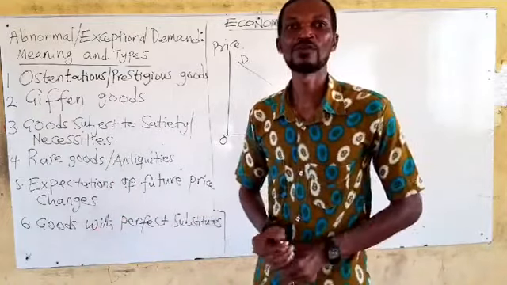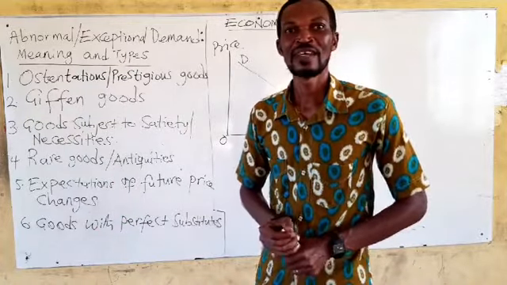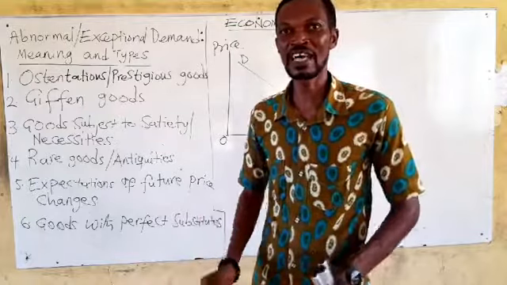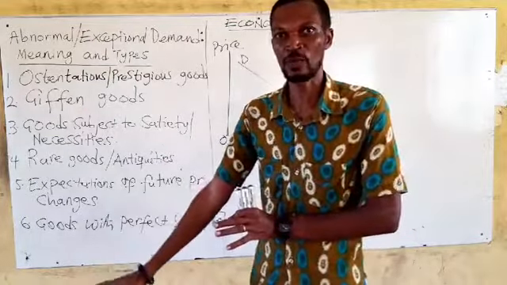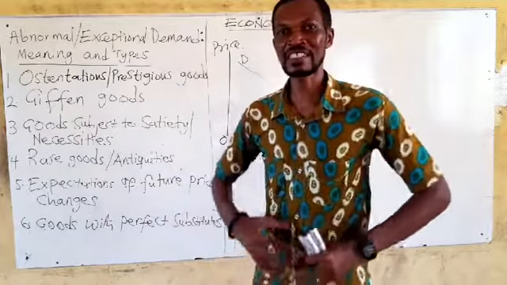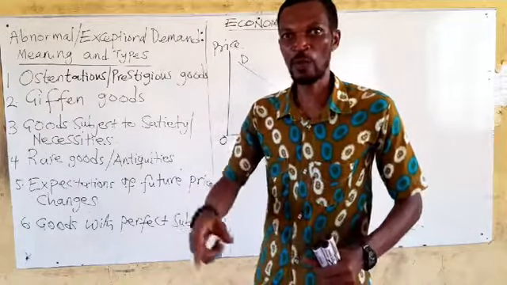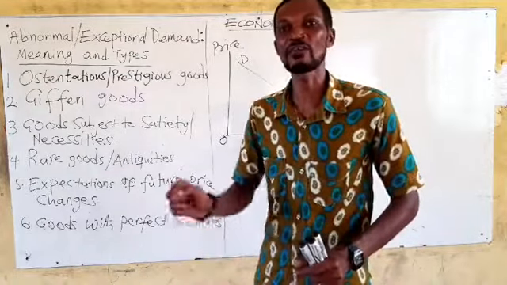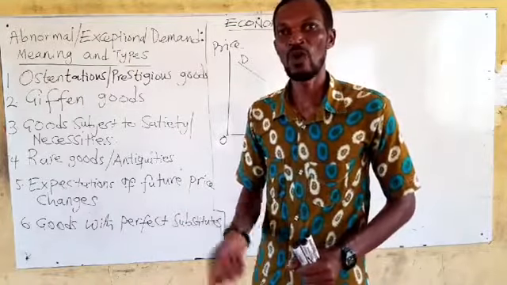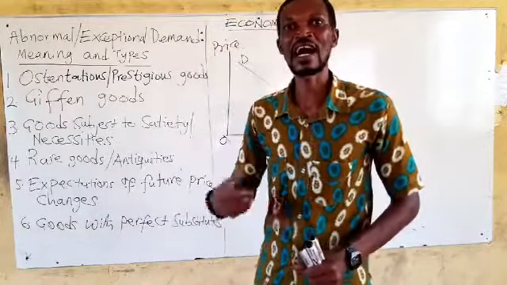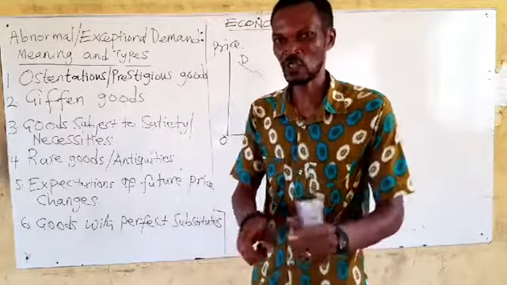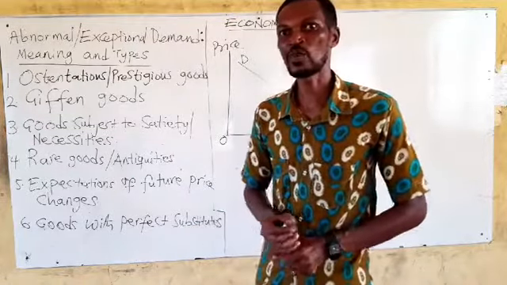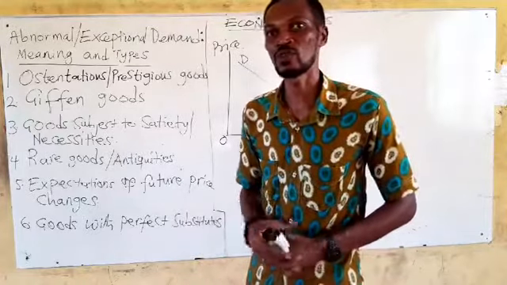Why am I saying so? The rich fear that when the price is low, ordinary persons may buy such commodities and they will not like to identify with such ordinary people. So they would like to buy something that is expensive, such that other people may not be using such commodities. So the sellers of those commodities are aware and therefore they price it higher. And that is what we call ostentatious goods. At higher prices, higher is demanded, which is not the normal demand we know. Can you give me an example of a good that you can term as prestigious or ostentatious goods?